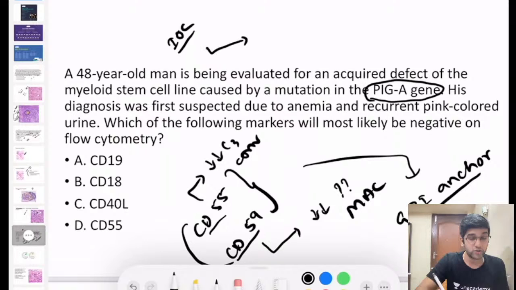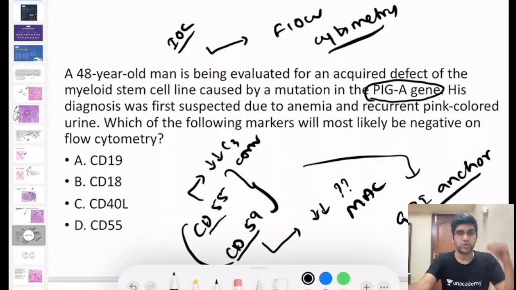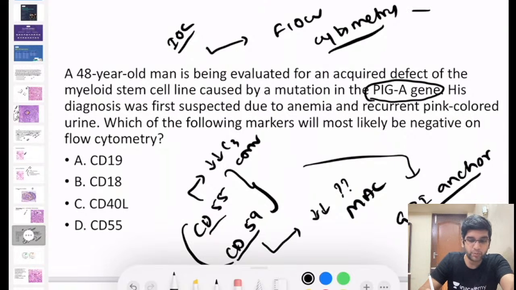PNH is a diagnosis or investigation of choice is always flow cytometry. Your other findings help in the diagnosis of PNH, but the investigation of choice is always flow cytometry. If it is flow cytometry, I'm going to give you two options. Which will you prefer? Is it CD55/59 flow cytometry or is it FLAER flow cytometry?